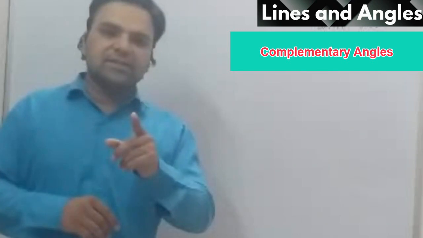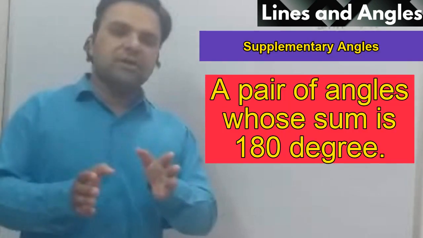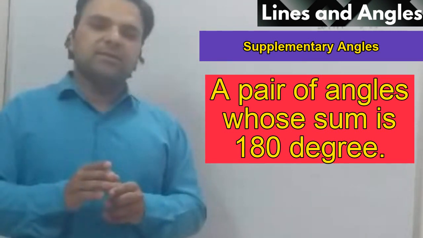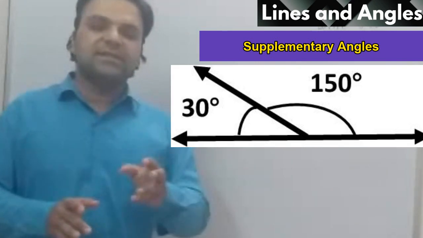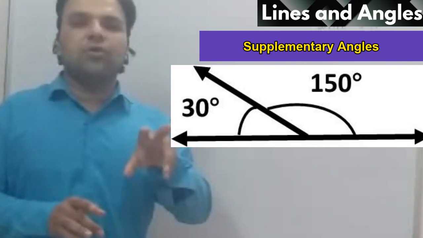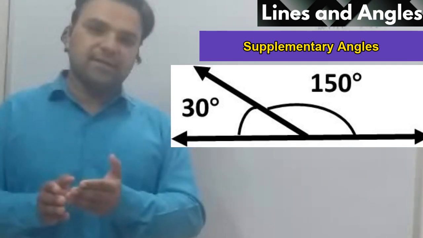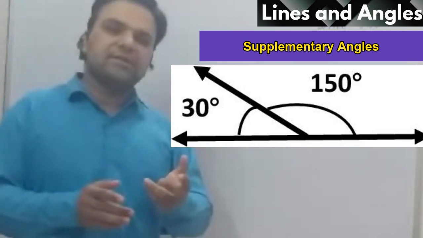Supplementary angles is the second one. Supplementary means a pair of angles whose sum is 180 degrees. Same definition: the pair of angles whose sum is 180 degrees. When we add these two angles, the sum should equal 180 degrees. Then we can say these two are a pair of supplementary angles. For example, 100 degrees and 80 degrees. These two examples are supplementary angles.